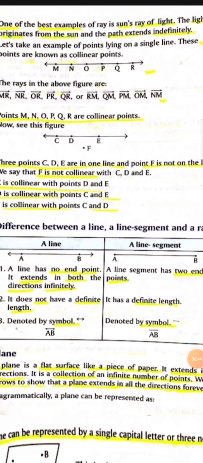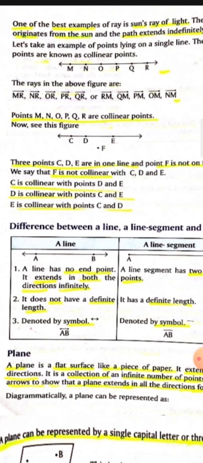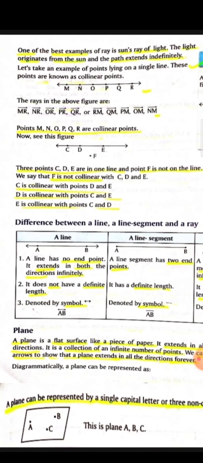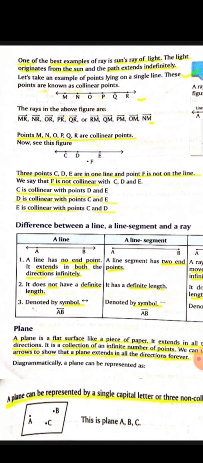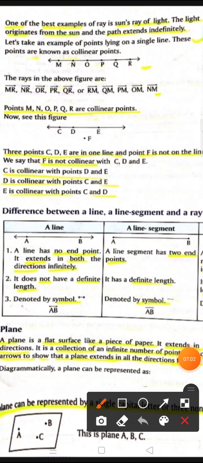Have you seen the sun's rays of light? It originates from the sun and its path extends indefinitely, which is an example of a ray. The points which are on a line are collinear points, and the points which are not on the line are non-collinear. Here you have seen in the figure, these all points are on the line, so they are collinear points. And here there is one different point outside the line, so it's non-collinear. F is non-collinear. Collinear means all points on the line.